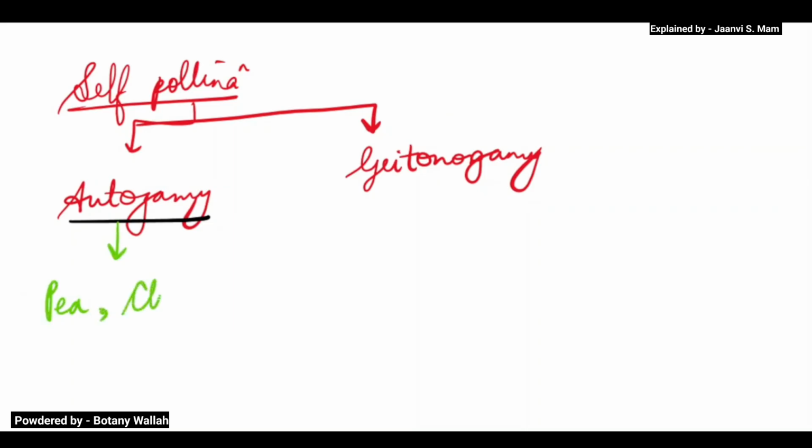You can also remember clitoria. At least two examples you should know. And for geitonogamy you can remember the example cucurbita, a scientific name. At least this much you should know. Then we will move to cross pollination.